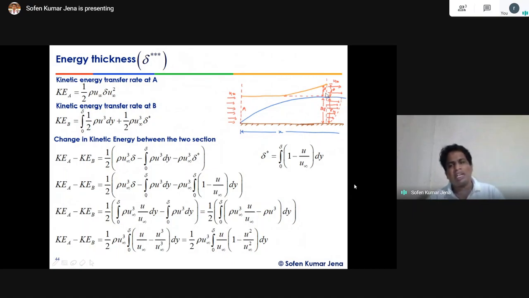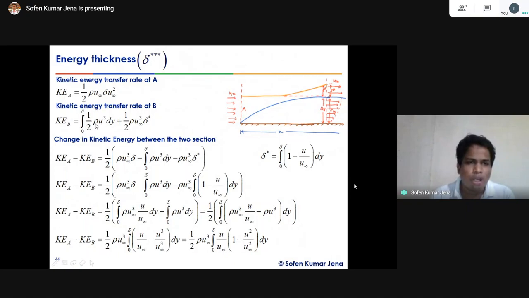Similarly, consider the net kinetic energy at the section that allows the total flow of mass, including the displacement thickness. If you consider that section, the kinetic energy of section B equals how much? Integral 0 to delta within the boundary layer, half.